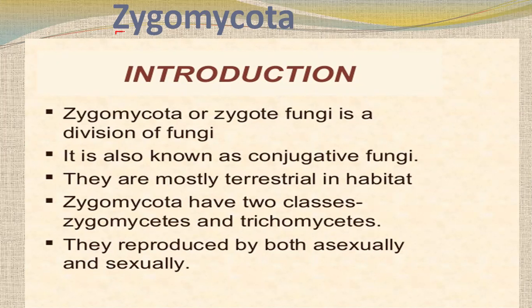Zygomycota, the zygo word comes from zygote. Like in this, two strains, positive and negative, just join and form zygote. So that's why it is called conjugating fungi, because they form union, they join here. These conjugating fungi are also called zygomycetes.